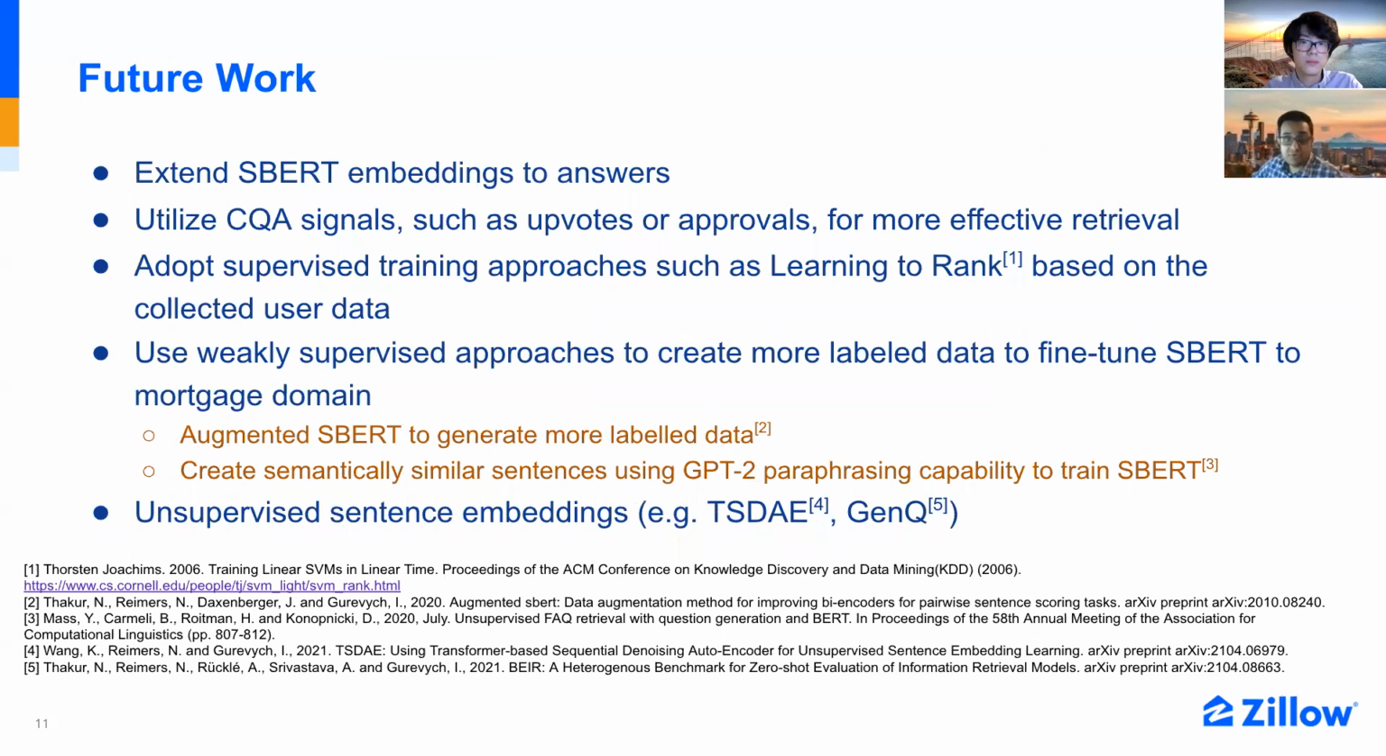So for future work, we intend to extend SBERT encoding to the answer as well. We also plan to use the QA platform signals for a more efficient retrieval. And with collecting feedback from our users, we can adopt LTR approaches. Also on the data side, we want to explore weakly supervised approaches to create labeled data to further fine-tune SBERT on mortgage-specific data. And we also plan to explore the unsupervised sentence and document embeddings.